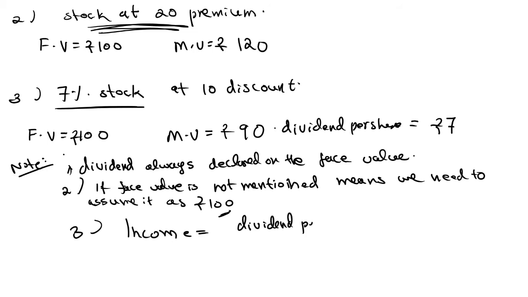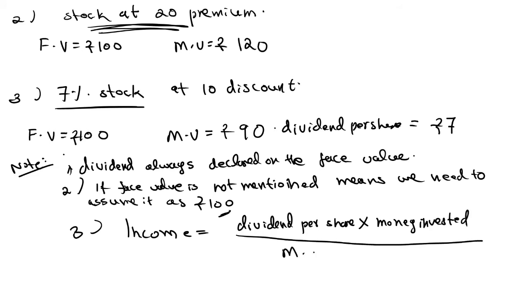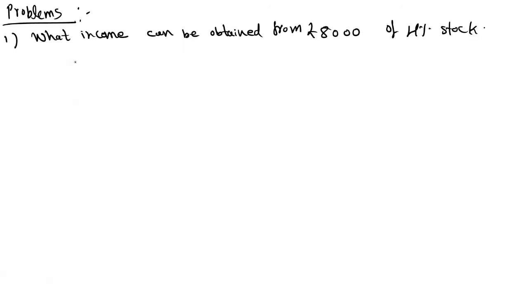And the third very important formula: income is obtained by dividend per share into money invested divided by market value. It's a very important formula. Remember, to get income you need to invest the money. So income is equal to dividend per share into money invested divided by market value. All these things you need to remember. Now see some problems related to the above concepts.